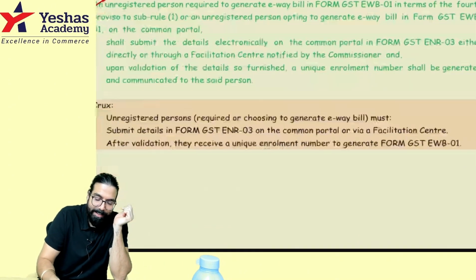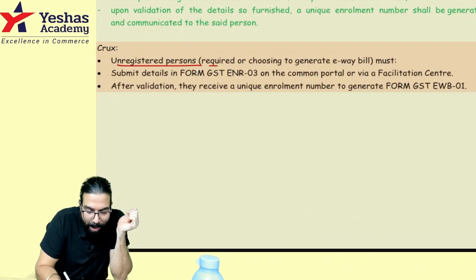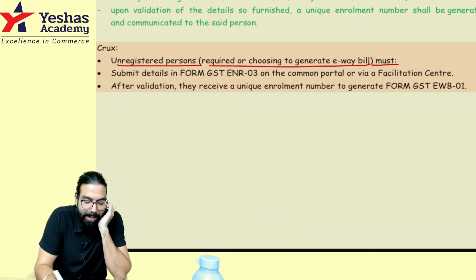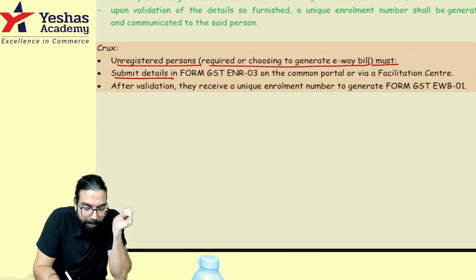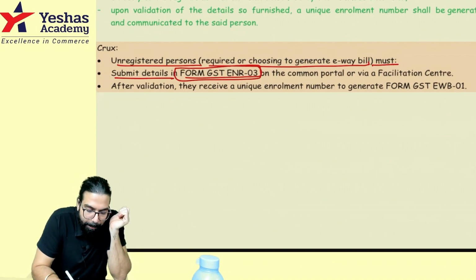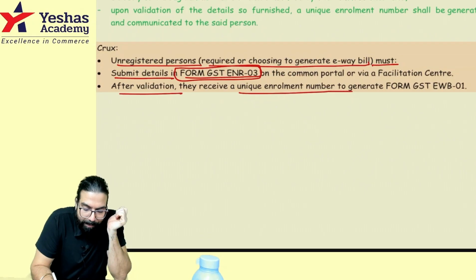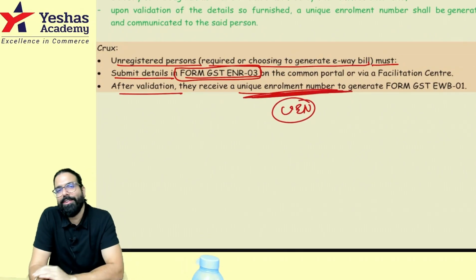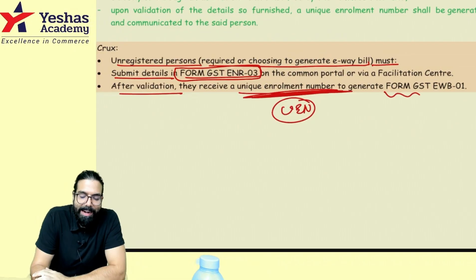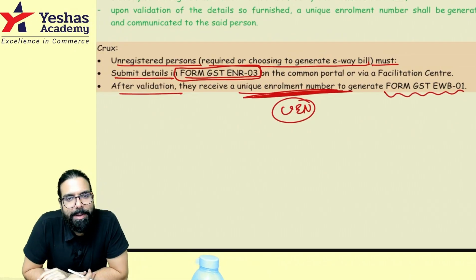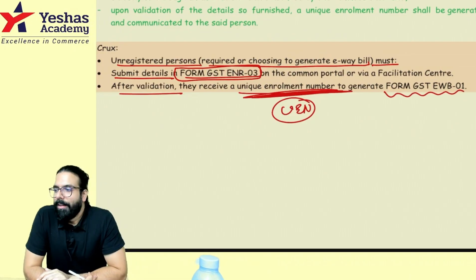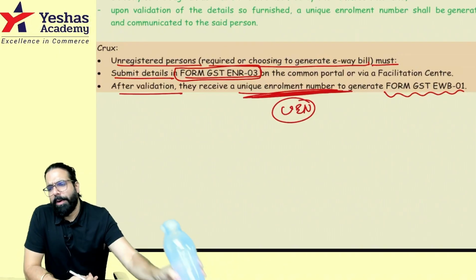Sir, can an unregistered person generate? An unregistered person required or choosing to generate an e-way bill can go online and submit one form, ENR 03, and one unique enrollment number will be given. Now you can use your unique enrollment number and generate an e-way bill in form e-way bill 01. Is this point clear to all of you? Yes, sir. This point is clear.